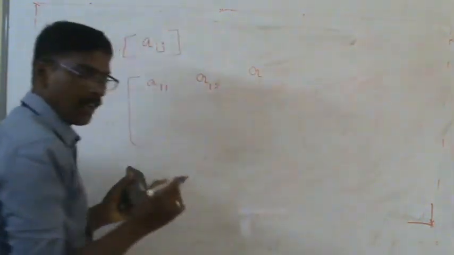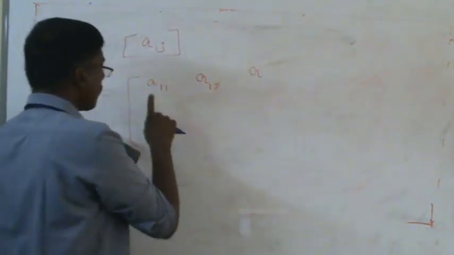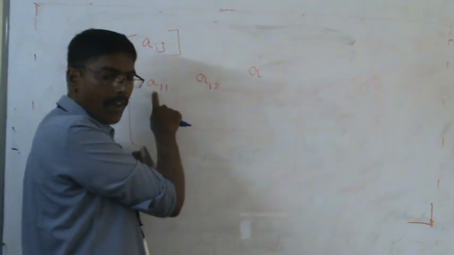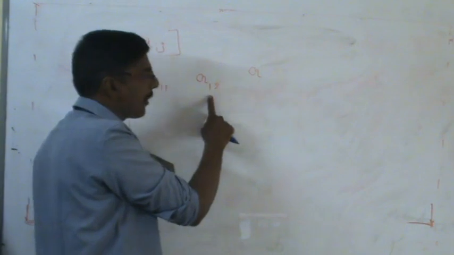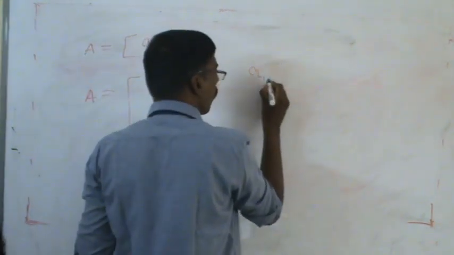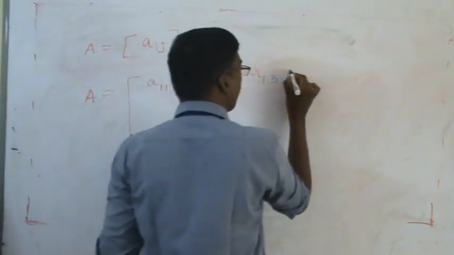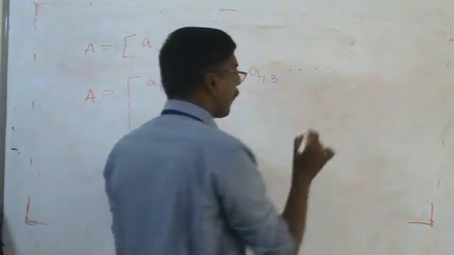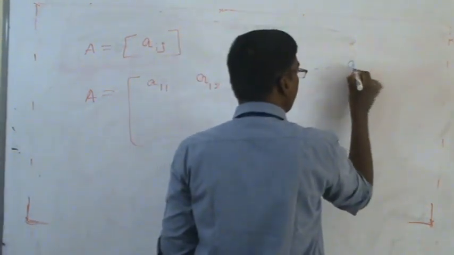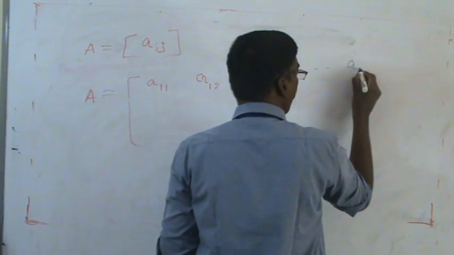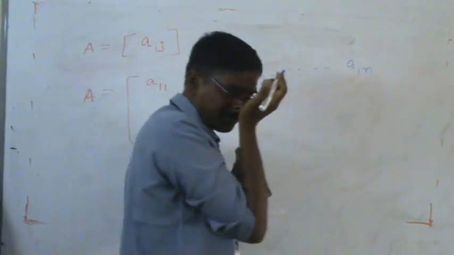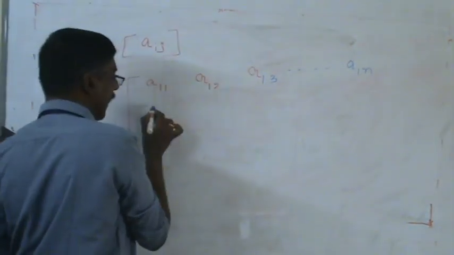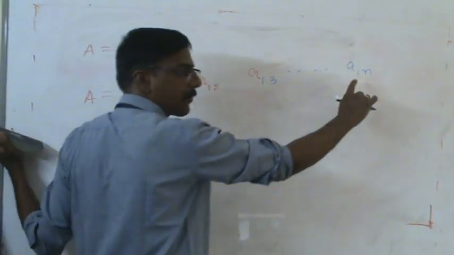Okay, I will use the black marker. This is the first row, first column element. This is the first row, second column element. This is the first row, third column element. Similarly, this element is known as the first row, nth column element.